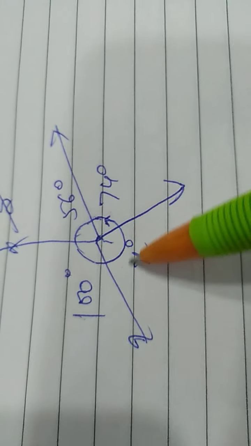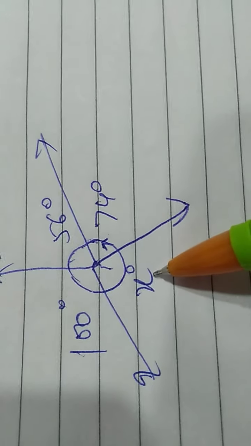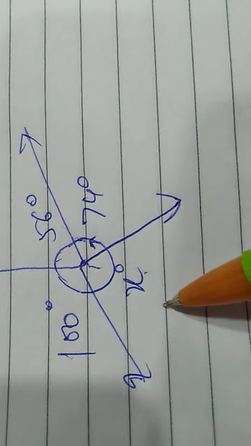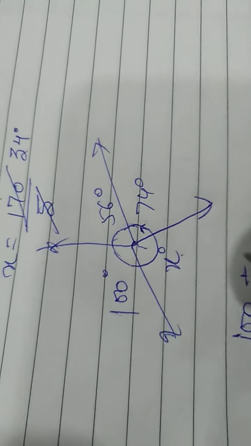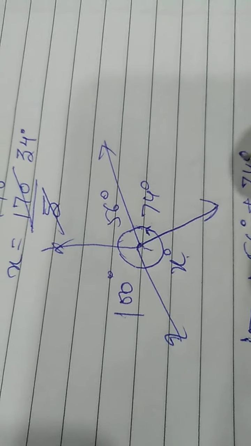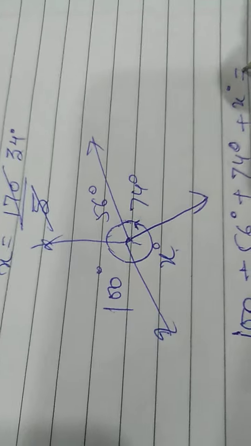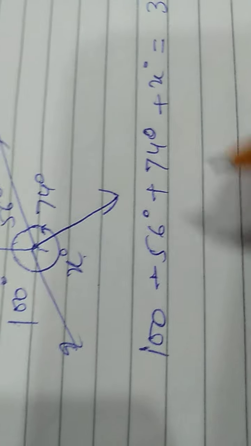We have to add all the angles and then we have to subtract it from 360 degree. So we will get the value of x because the sum of all angles is 360 degree because this is the complete angle, no?